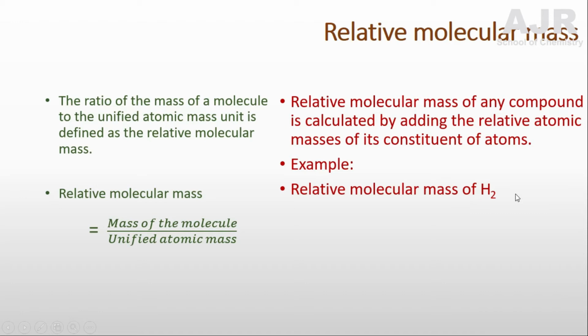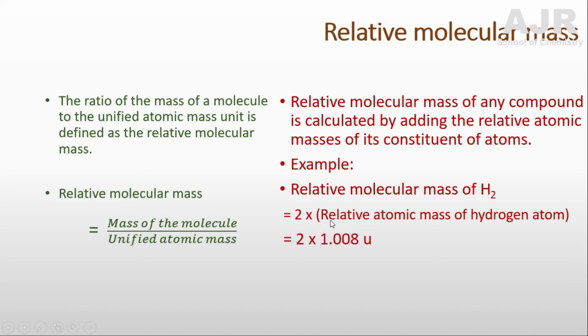In H2, there are 2 hydrogens, and thereby I have written the 2 here. 2 into the relative atomic mass of hydrogen, which is 2 into 1.008 unified atomic mass, which is equal to 2.016 u. So in this way we are calculating the relative molecular mass of any compound.